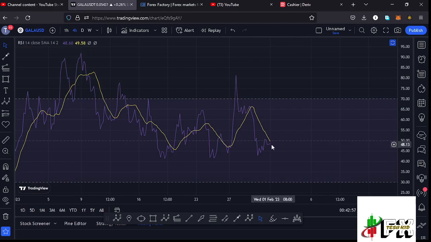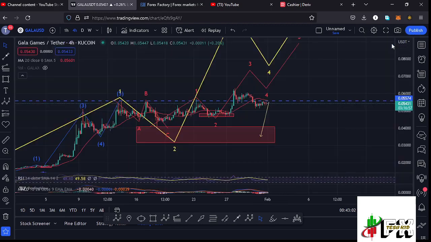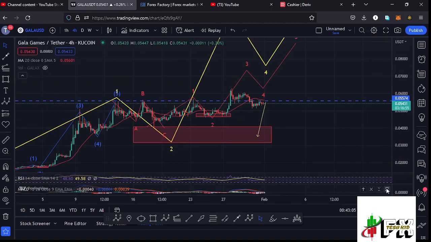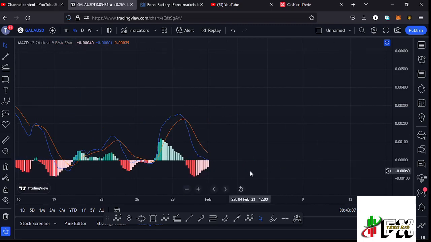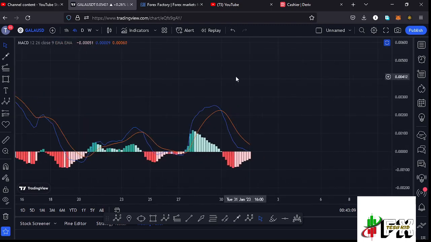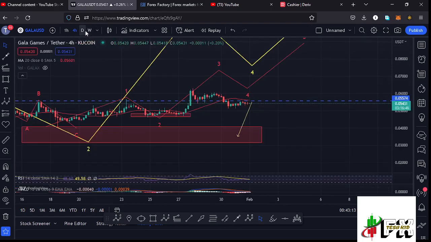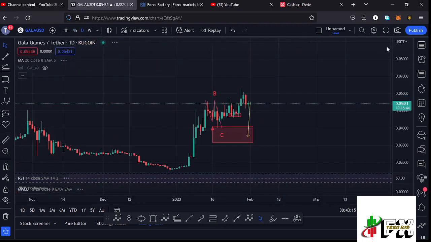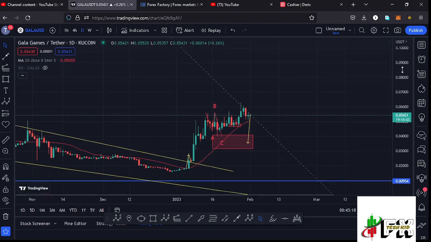where here on the RSI you can see we are trading at around the 48 mark, meaning we have massive room for us to support further movements to the upper side in the formation of that wave 3. Also taking a look at the MACD, we have been able to print a bearish cross, and that fully supports lower prices here on the Gala Games chart. And jumping to the daily chart to give you the long-term scenarios that I'm expecting to play out.